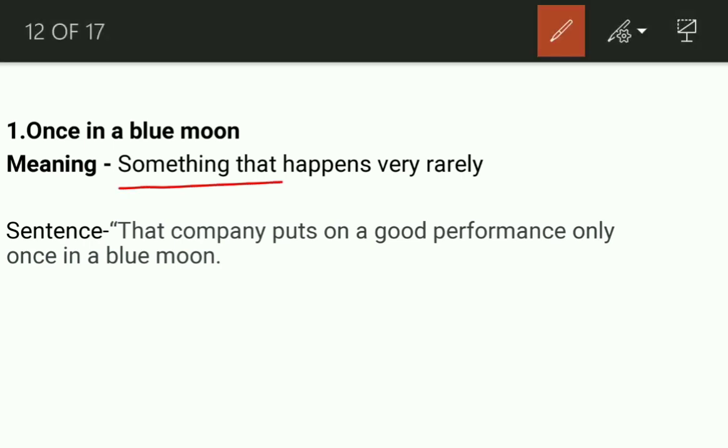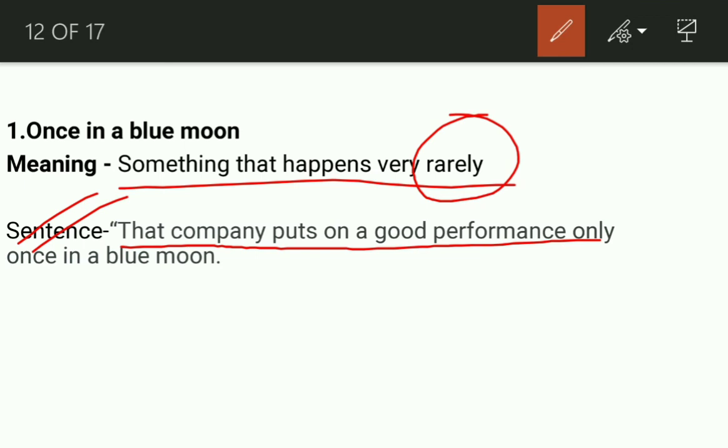Like we used to say in Hindi, Eid ka chand. But this is not Eid ka chand. Eid ka chand will occur because we know that it will come. But once in a blue moon means something that happens very rarely, something very unique. The sentence is: that company puts on a good performance only once in a blue moon. It means that company shows good performance very rarely, and only sometimes it can be seen.